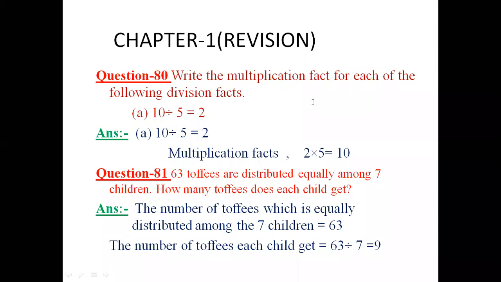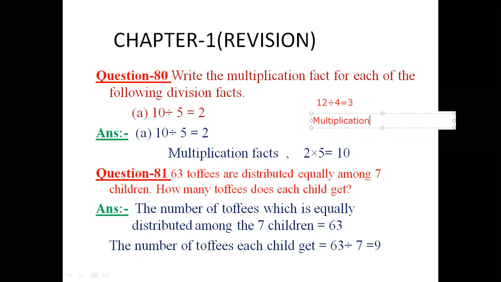Let us take another example. 12 divided by 4 is equal to 3. How can we write the multiplication fact? Multiplication fact is equal to, and this is the quotient. When we multiply 3 into 4, we get 12. Now students, in this way we can find the multiplication fact of any division.